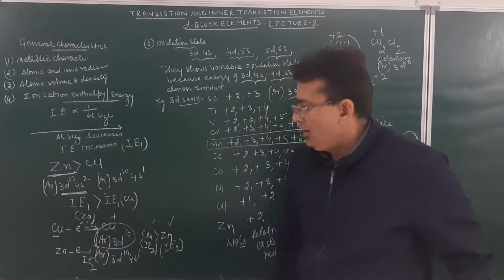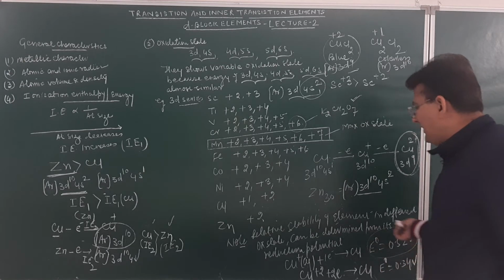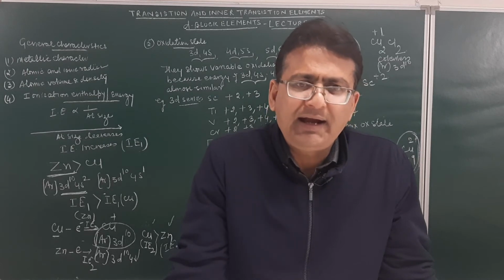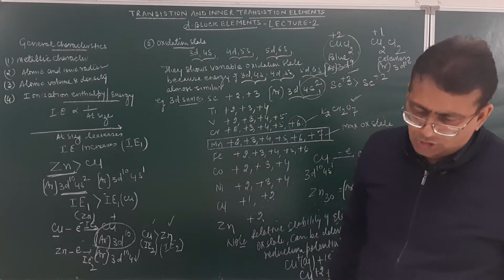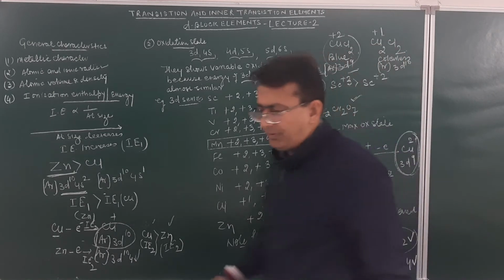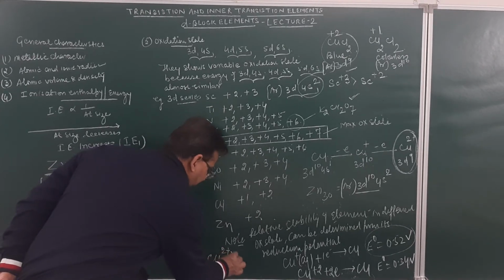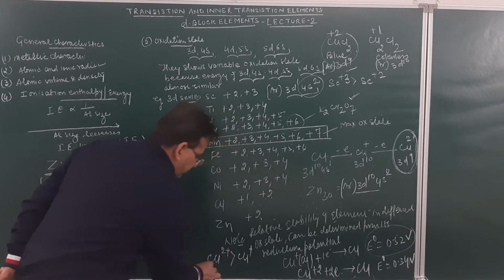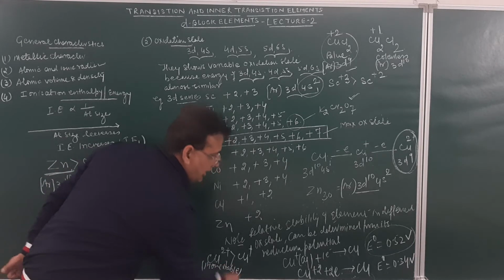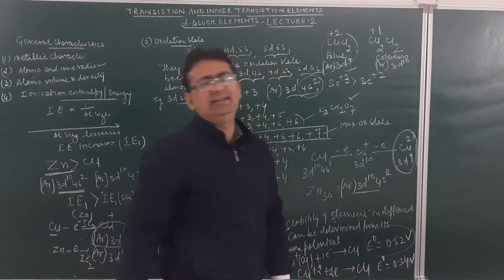It means Cu+ will be reduced more easily as compared to Cu2+, and hence it is less stable than Cu2+. So over here Cu2+ will be more stable than Cu+. So what we learn from here: the lower the reduction potential value, the more is the stability.